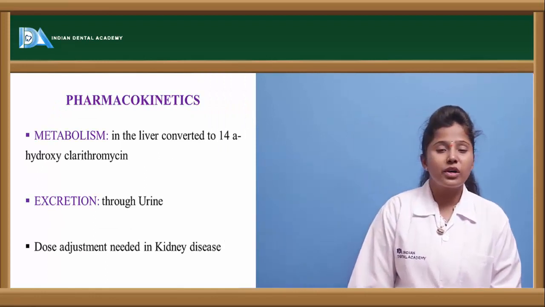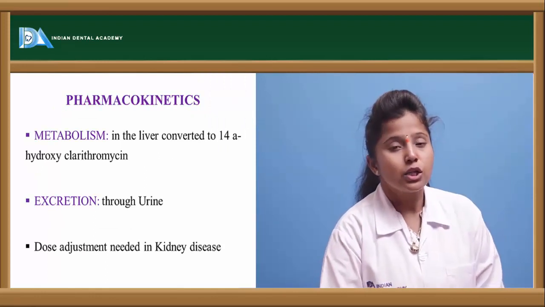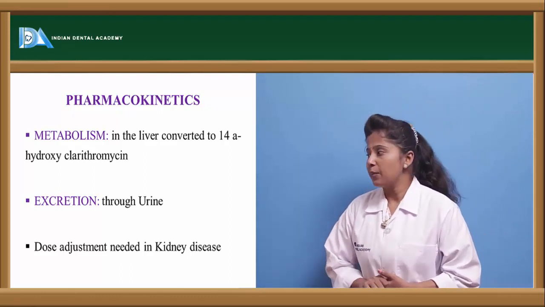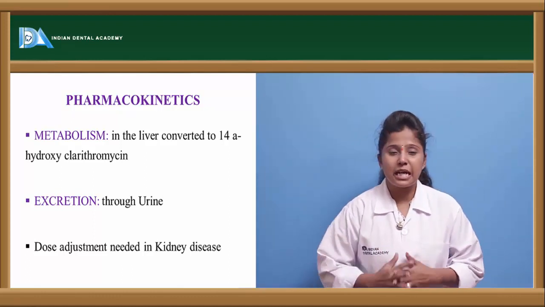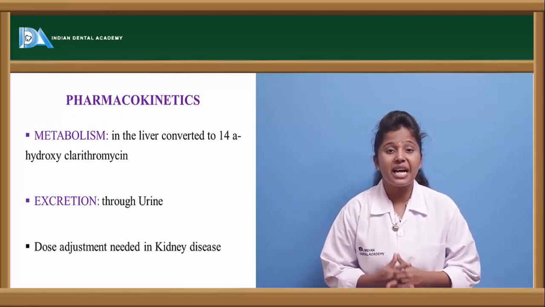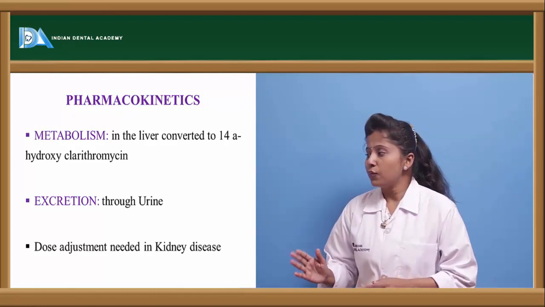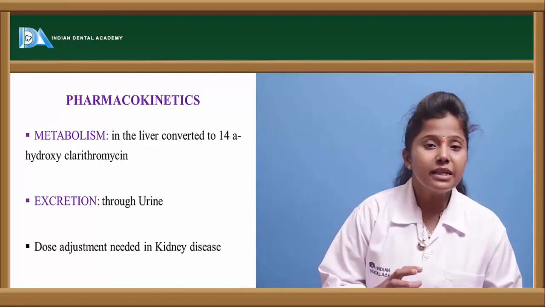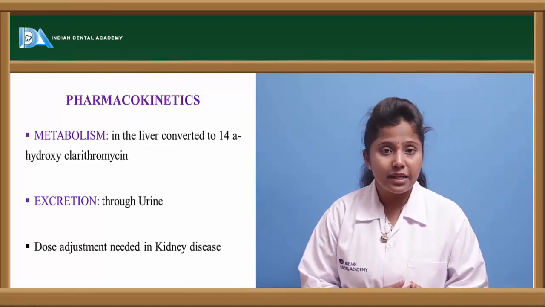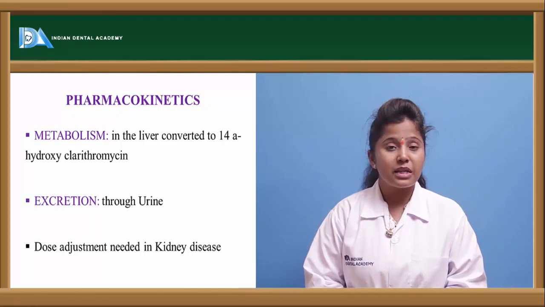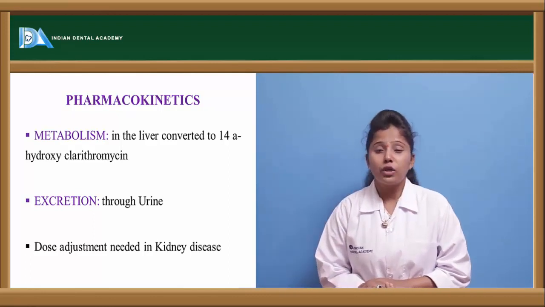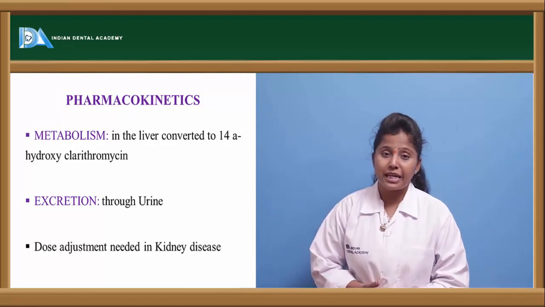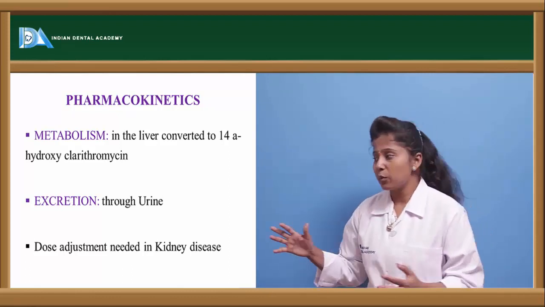Let us see the pharmacokinetics of these drugs. These are metabolized in the liver with the help of the cytochrome enzymes present in the liver, and they are converted to 14-hydroxyclarithromycin. So once it enters the body, it undergoes metabolism in the liver. At the 14th position, the hydroxyl group is attached and it is converted to the metabolized form.